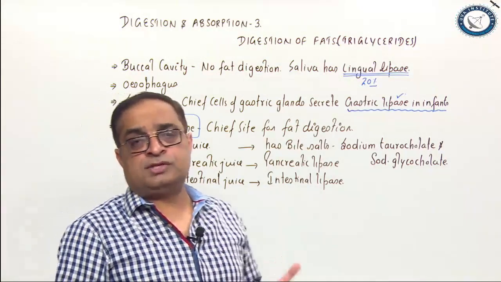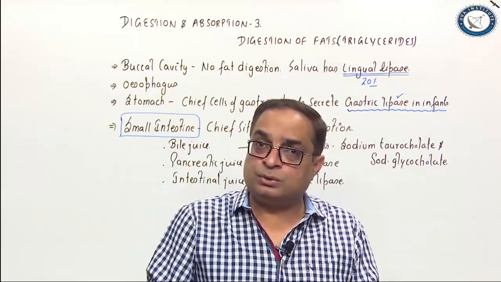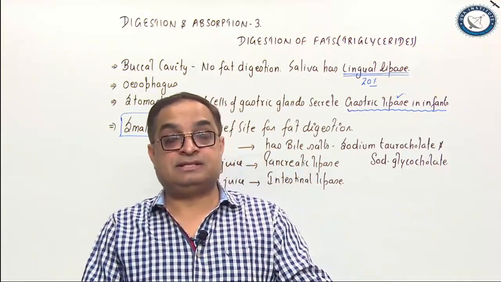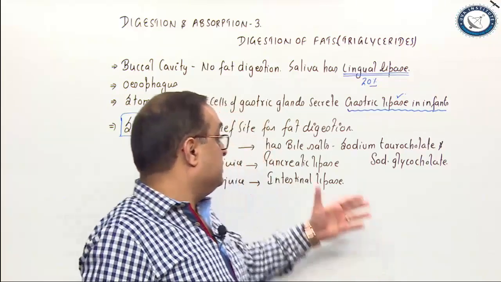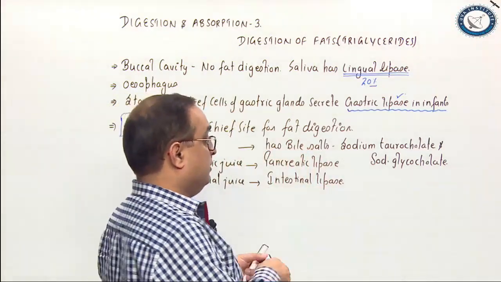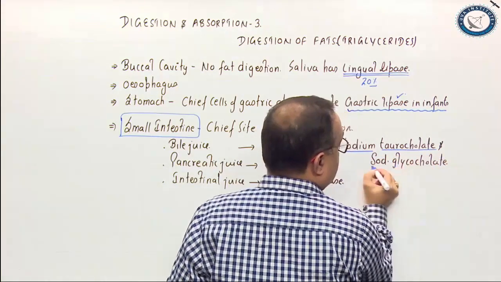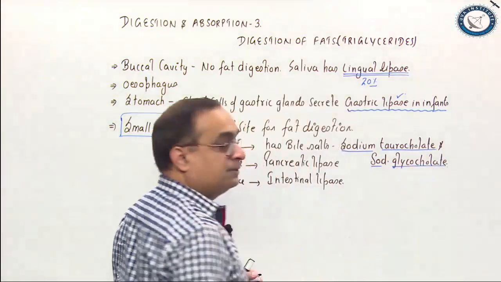Bile juice, we know it is produced by liver and it is stored in gallbladder. Bile juice doesn't contain any digestive enzyme. In fact, it has bile salts. Bile salts are sodium taurocholate, sodium glycocholate.